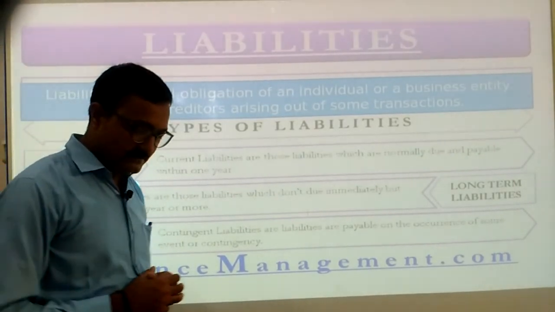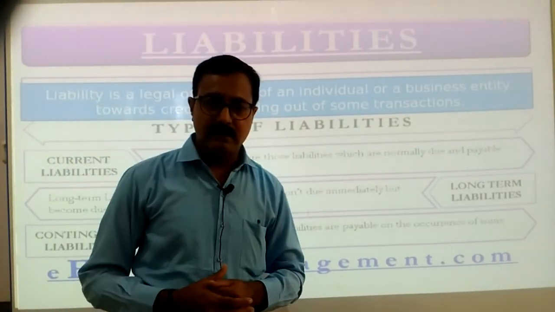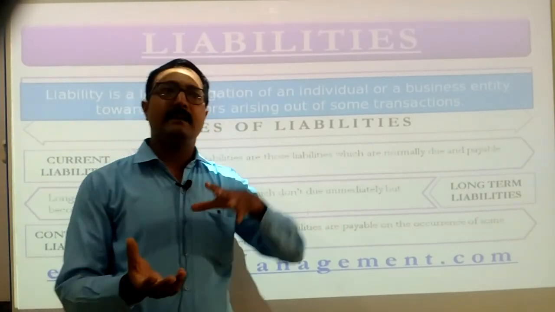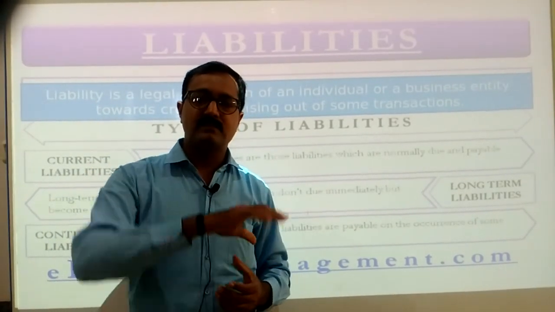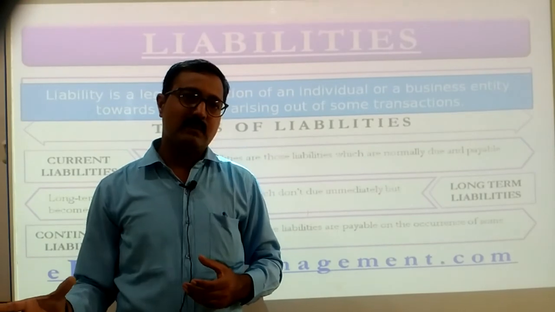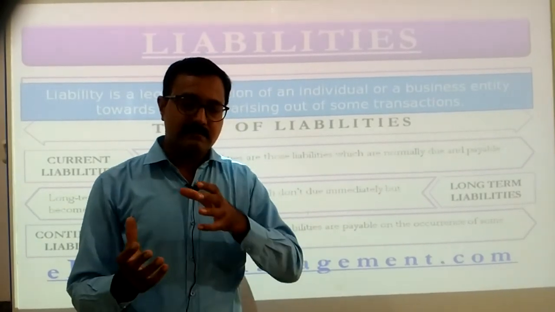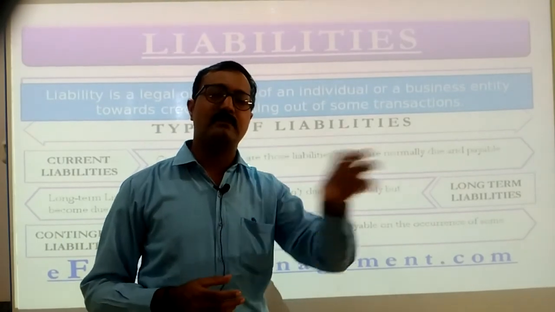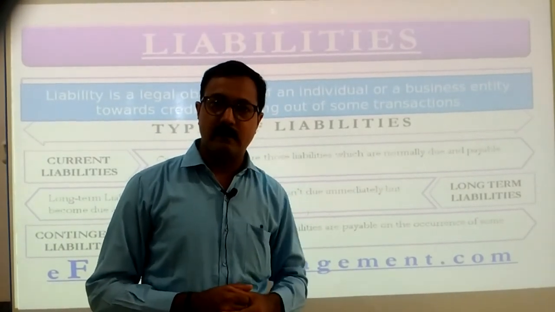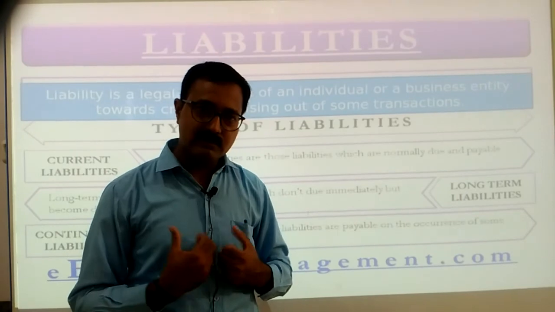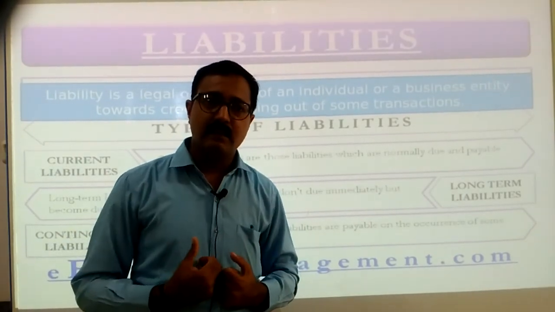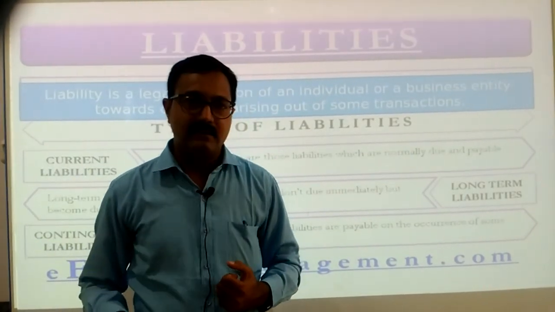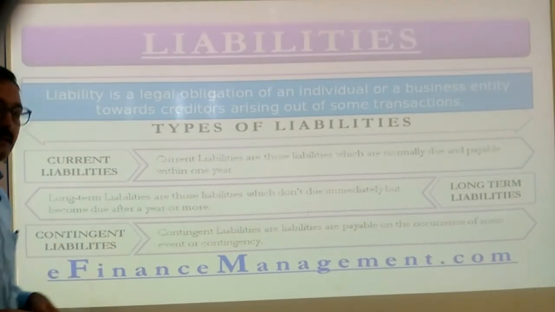For example, in the business, in a factory, if any employee met with an accident, it was not planned, it was a sudden activity. Just because of this sudden activity, we need to pay some compensation amount to that particular employee. So this is an obligation. This is our liability which occurred suddenly. So that's why it's called contingent liabilities.